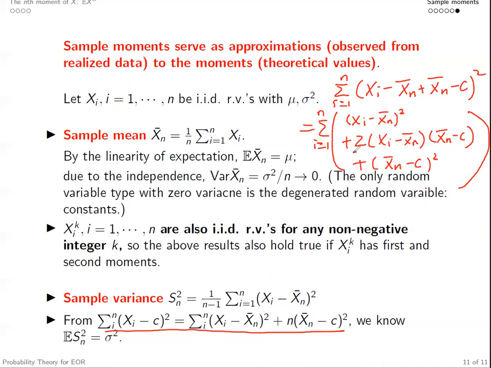Let's take a look at the middle term here, which is the summation of 2 times (xi minus xn bar) times (xn bar minus c). Here, the term (xn bar minus c) is the same for arbitrary i's, so we can move it out of the summation.